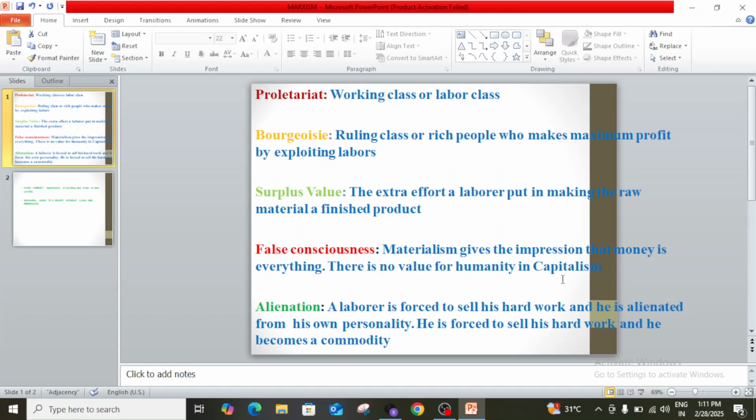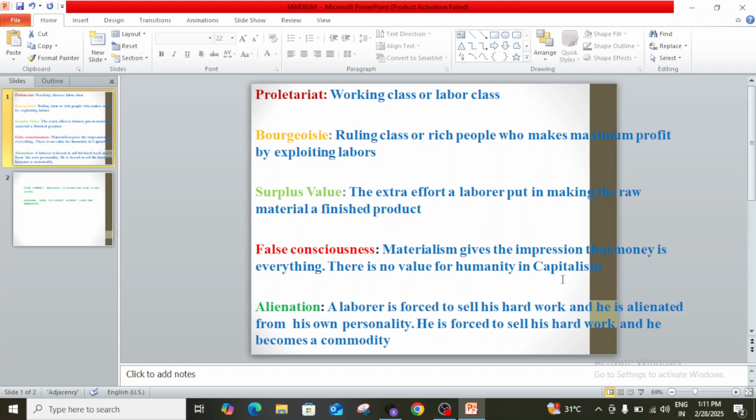Marxism basically divides the society into two sections. They are proletariat and bourgeoisie. Proletariat are the working class or laborers, and bourgeoisie people are the landlords and ruling class who exploit the working people to make maximum profit.